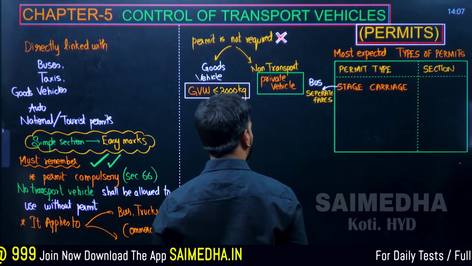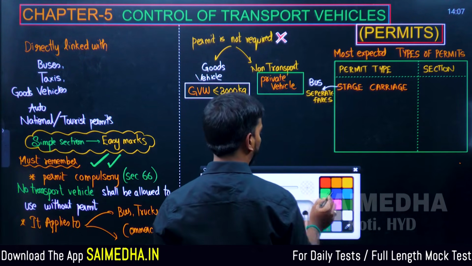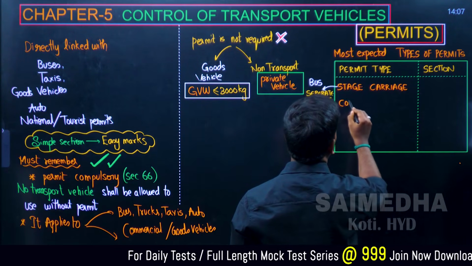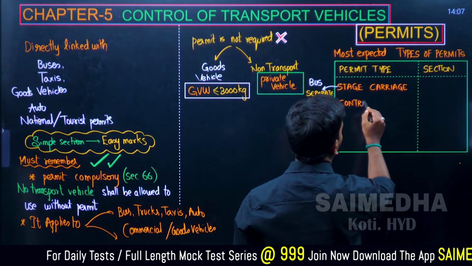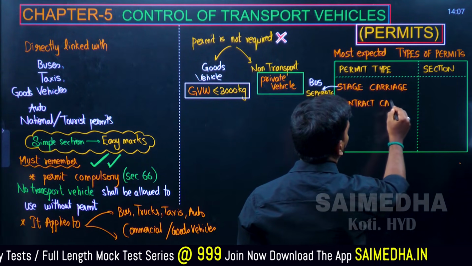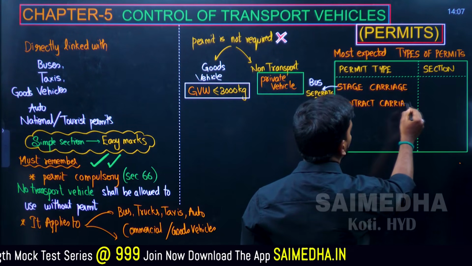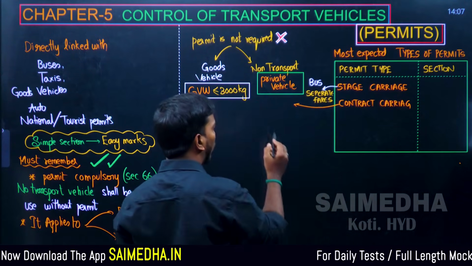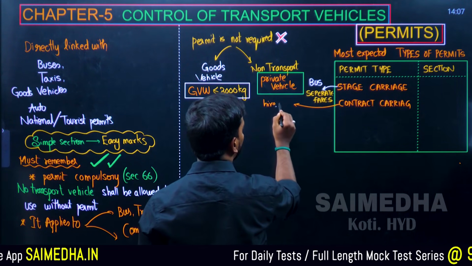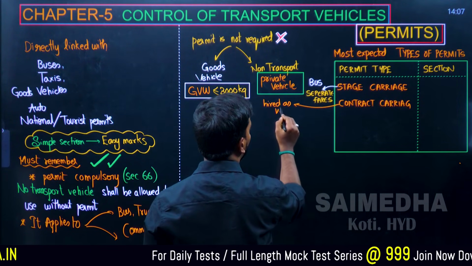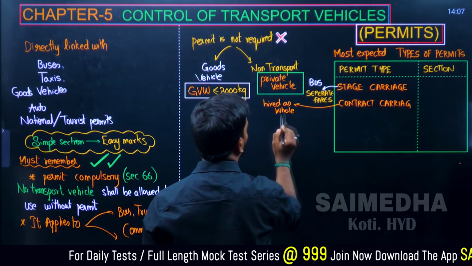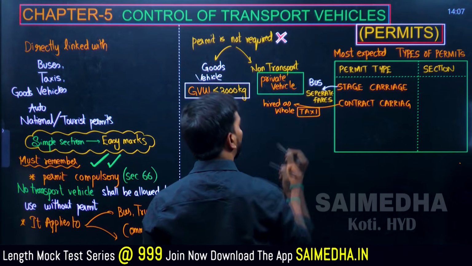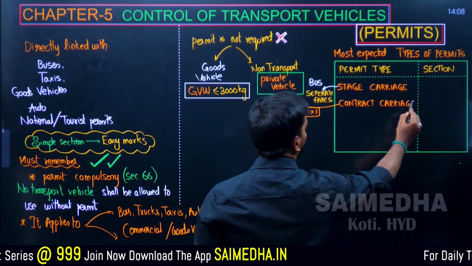Similarly, the next one after stage carriage is contract carriage. Contract carriage is hired as a whole. For example, a taxi is called a contract carriage.